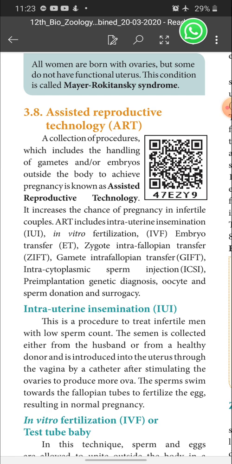So these are the various technologies coming under assisted reproductive technology. Please learn it by heart, children, and sometimes you will have an explanation for the abbreviation of ZIFT. What is ZIFT? What is GIFT? Define ZIFT, define GIFT. Like that you will have a question.